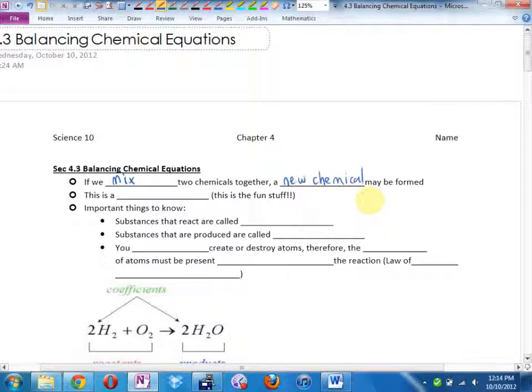We have a fancy name for this, begins with the letter R. We call this a chemical what? Reaction. This is a chemical reaction. When you dropped calcium into water, one of the byproducts was hydrogen, because it blew up. This is the fun stuff.